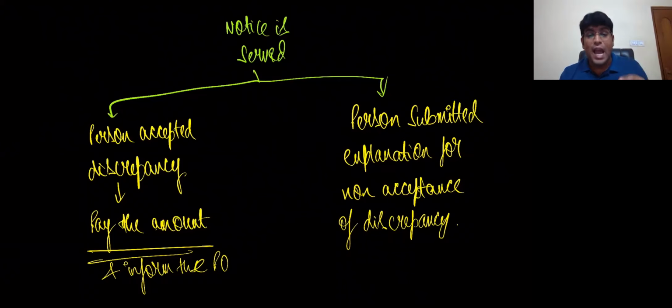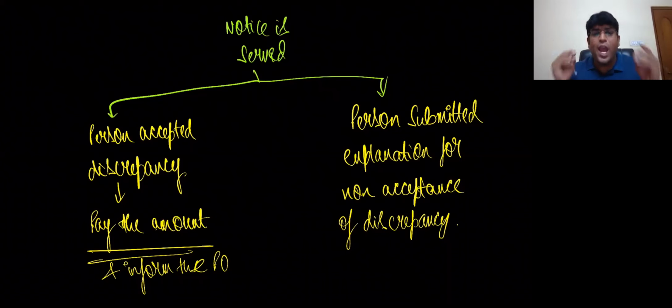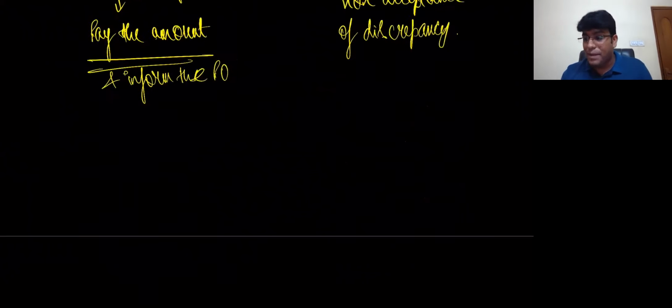And he'll submit an explanation, obviously within 30 days, because generally the officer gives 30 days maximum. Within that 30 days, this person can either accept the discrepancy, or he might submit an explanation telling that I'm not okay with this, I'm not accepting this. Clear, my dear friends?